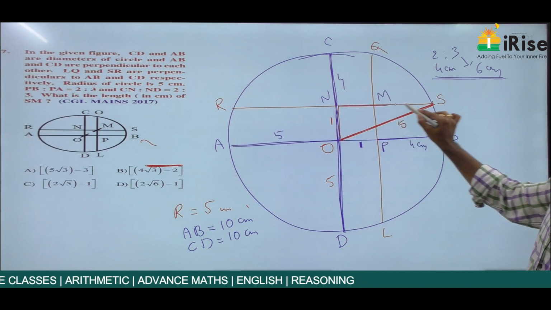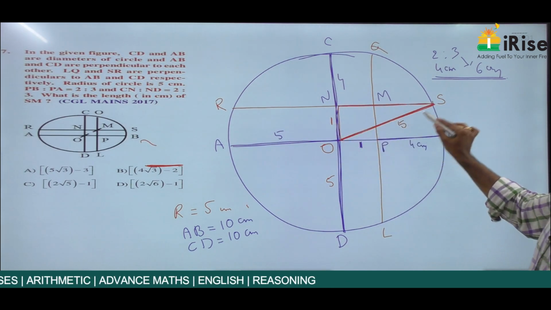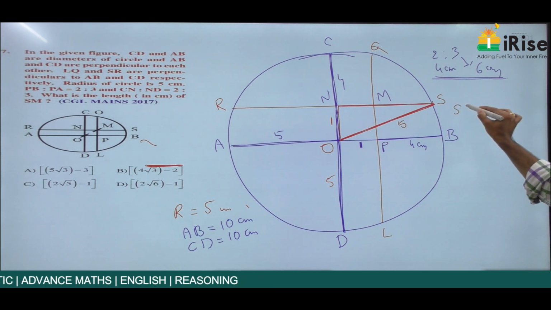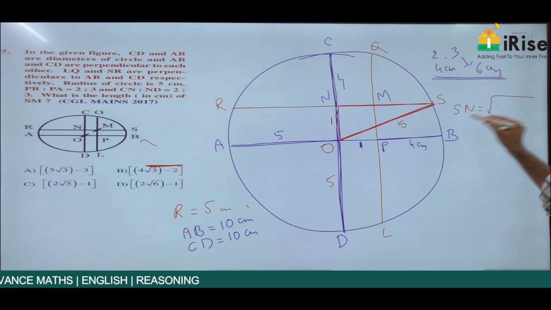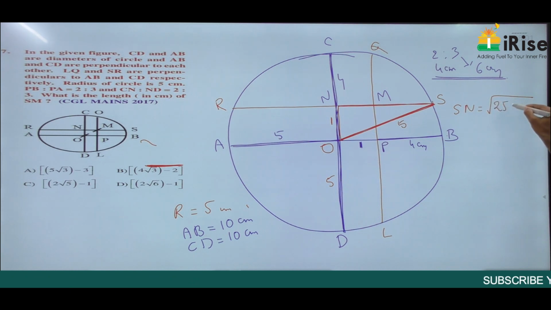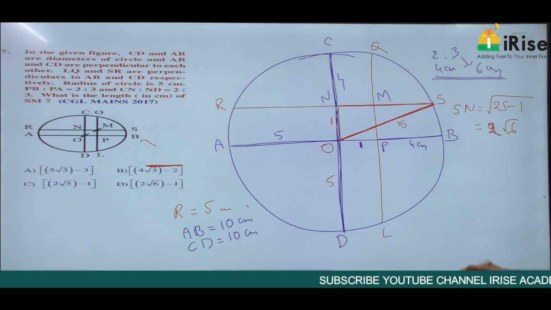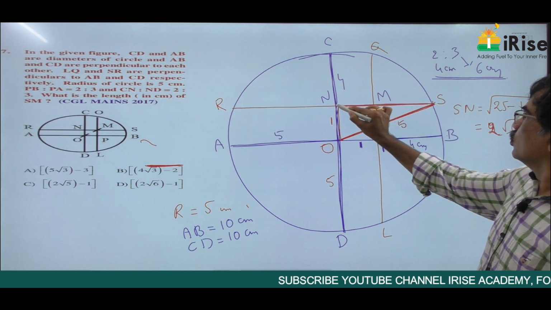And this is a right angle triangle. This is 5, this is 1. Therefore, SN is equal to under root of 5 square, 25 minus 1, which is equal to root 24. Root 24 can be written as 2 root 6. So SN is equal to 2 root 6.